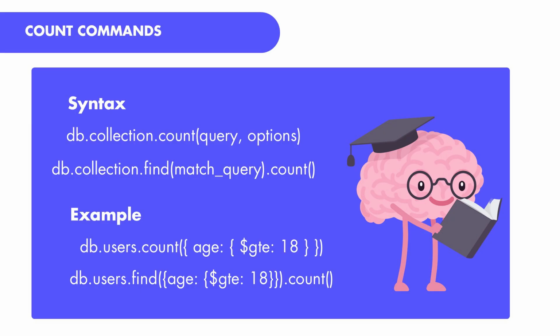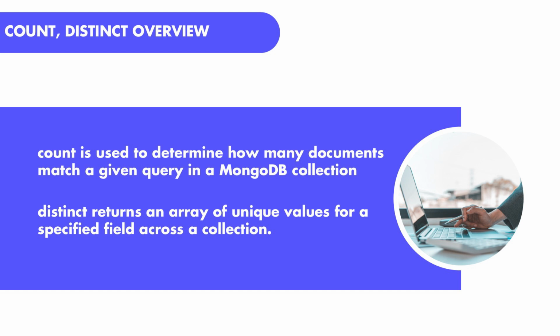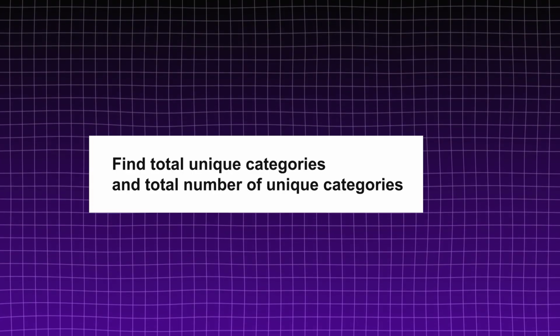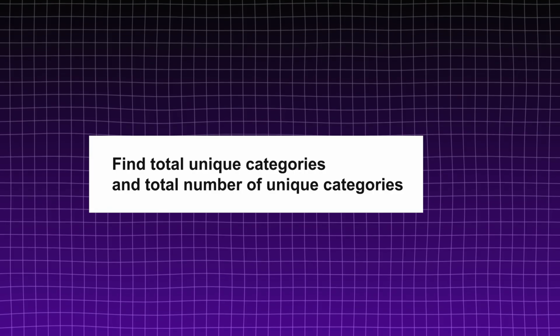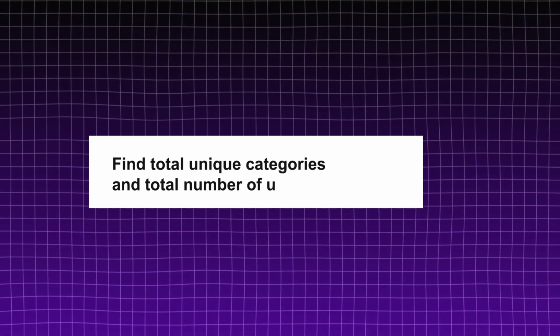Now let us learn about distinct query. Distinct query is used to find unique values of a given field. So let us deep dive into them. Let's take an example. Find the total unique categories and count of them. So now we need to find total unique categories.